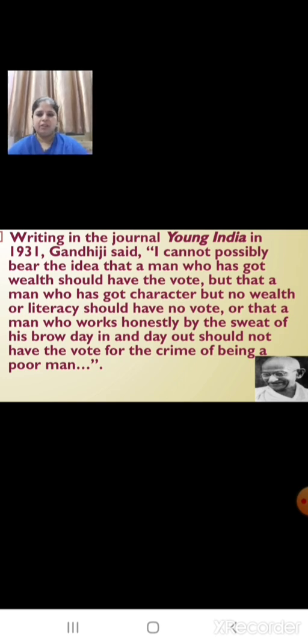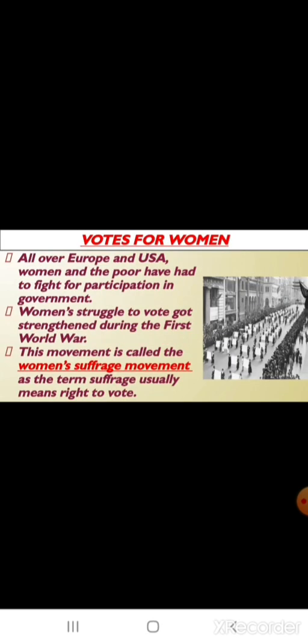This not only happened in India, but nowhere in the world did governments willingly share power. Now let us see what happened at that time all over Europe and in USA. Now let us see how the women in Europe and USA got the right to vote. First, all over Europe and in USA, the women and the poor had to fight for participation in government. And the women's struggle to vote got strengthened during the First World War.